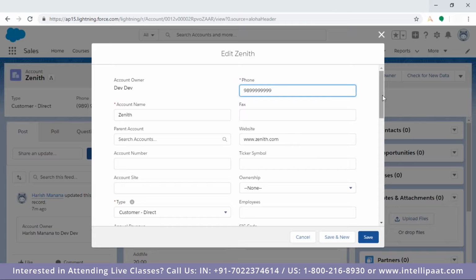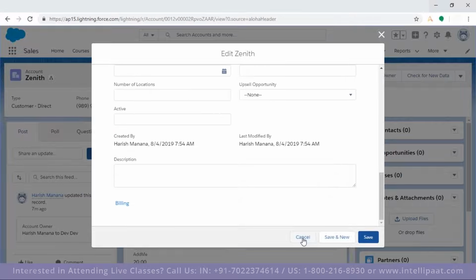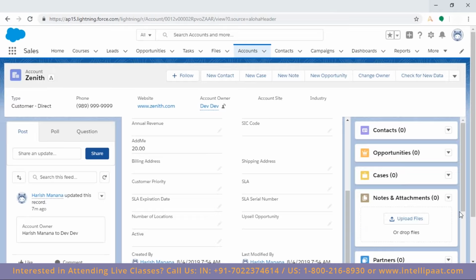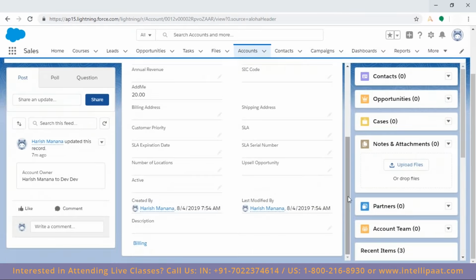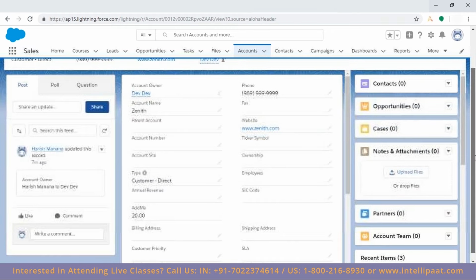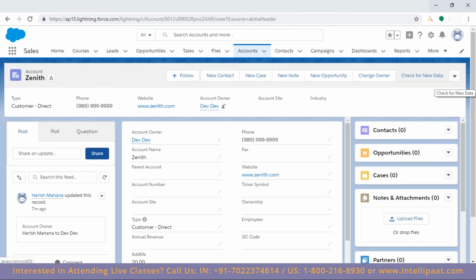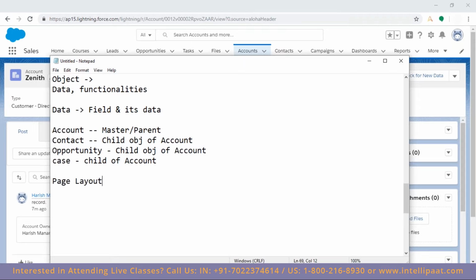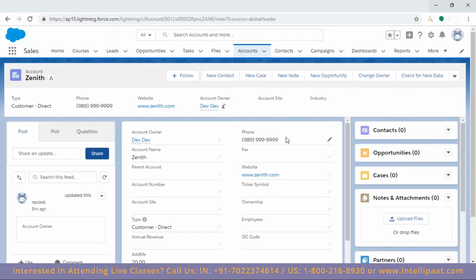Now, please remember that when I'm looking at this, this is a different page layout and this is a different page layout. See, I may not be getting all the fields over here. This is known as a detail page where you can edit a few fields by double clicking on them. And edit is where all the editable fields, you would get that. That's the difference between edit page and the detail page. So typically you would be getting page layouts, say, edit page and then detail page. Edit page is only editable information. This is the complete detail information.